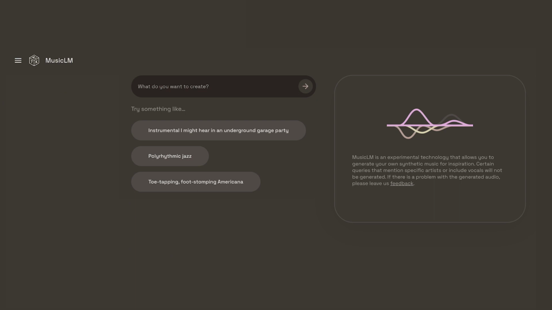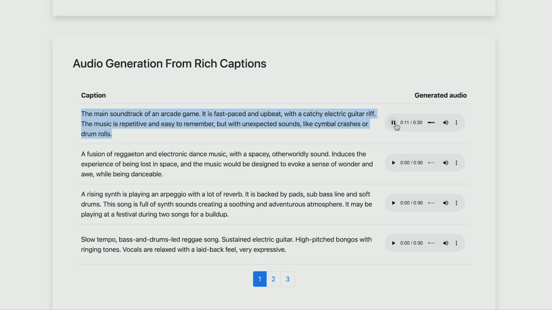Starting with text to audio, we've got the most hyped product on this list, MusicLM. This product was so hyped even before its release due to the demos showcasing what the product can really do. And as demonstrated in a previous video on this channel, some of the pros of MusicLM are it's got amazing music comprehension and you don't need a bunch of complex prompts to get some truly great results.